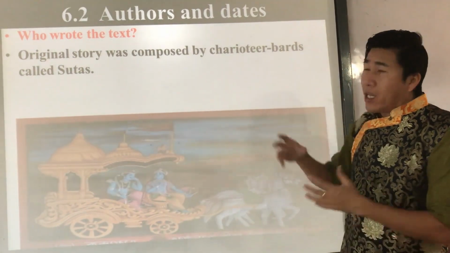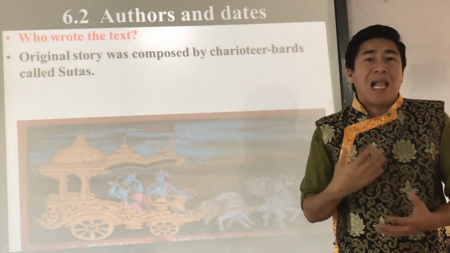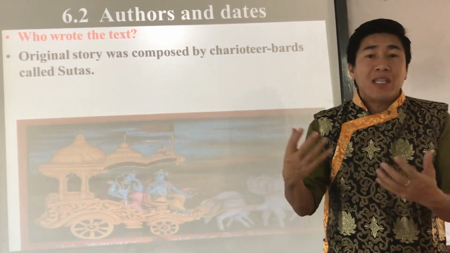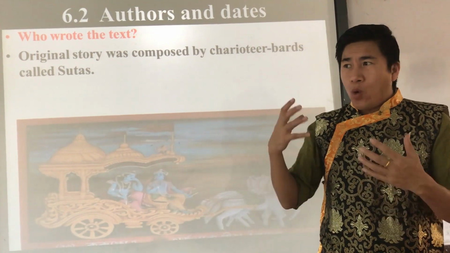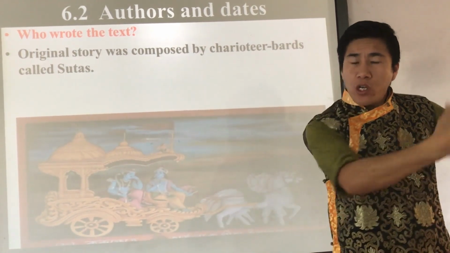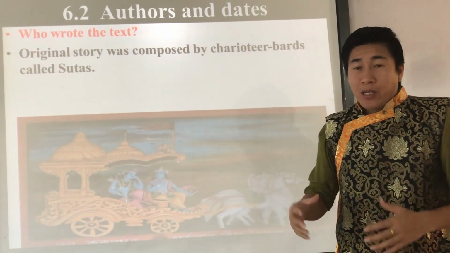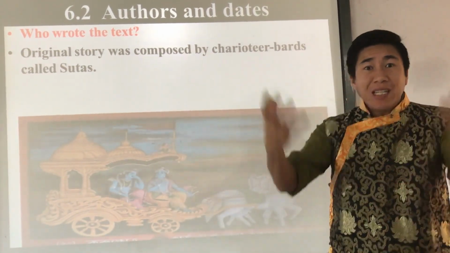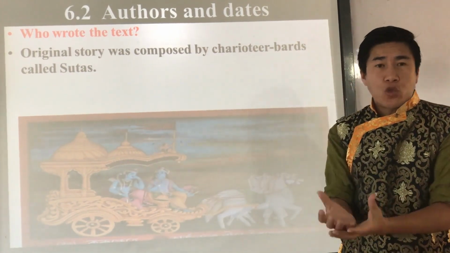So the charioteer bards were singers. They accompanied the king in the battlefield, and composed poems about whatever they saw in the battle, the victories and the good deeds of the king.